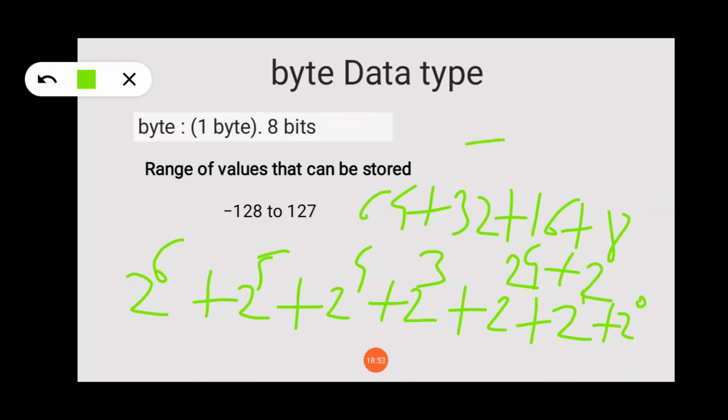If you add all these values, you will get 127.